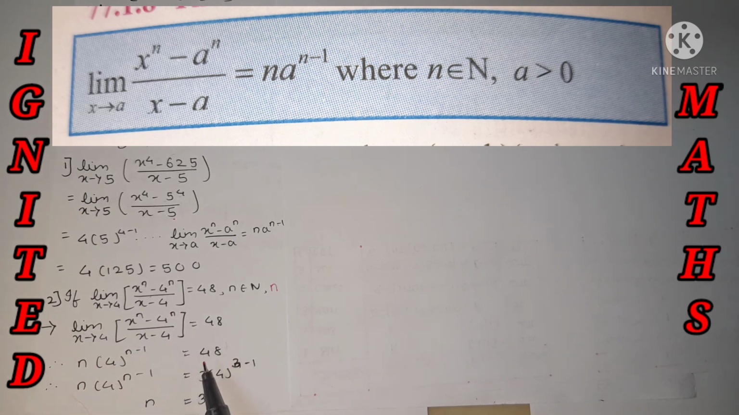Now 48 I have also represented in the form n a raised to n minus 1. That is nothing but 3 into 4 raised to 3 minus 1, so it's 3 into 4 raised to 2. 4 raised to 2 is 16, and 16 into 3 is 48. I have represented it this way because while doing the comparison between the LHS and RHS we will get the answer. For that purpose I have put it in the formula form, and we got the answer: n is equal to 3. Yes, this is how we can find it. It's a standard formula, and in most of these sums we use it. We'll see more examples.